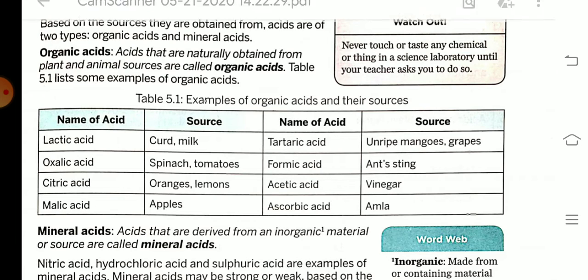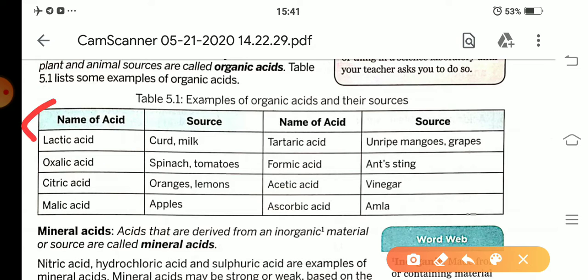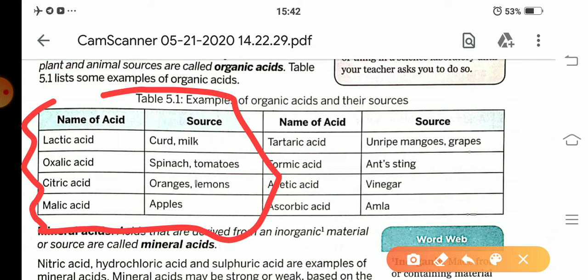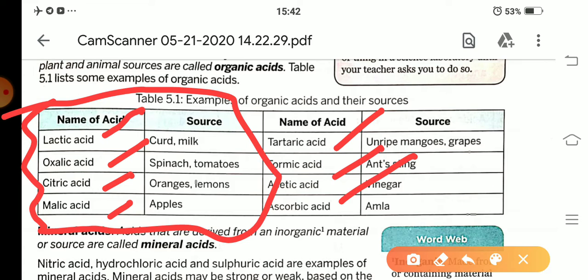These acids are present in plants and animals. Means these are obtained from nature. Therefore, these acids are known as organic acids. For example, lactic acid, oxalic acid, citric acid, malic acid, tartaric acid, formic acid. Formic acid is generally present in ants' sting. Acetic acid is present in vinegar. Ascorbic acid is present in amla. Okay, these are some examples of organic acids.